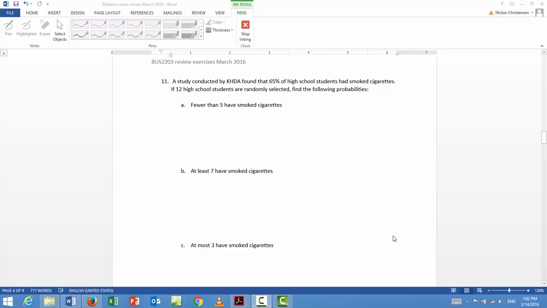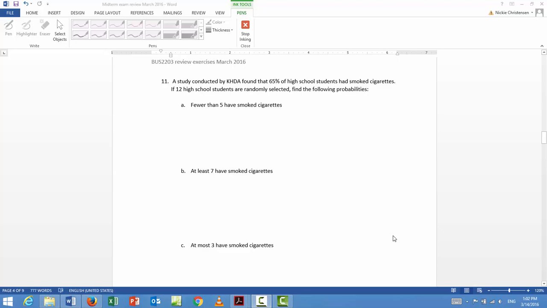All right, this is the midterm review, page 4. Okay, so there's just one problem on page 4, but it has 4 parts. It tells us that a study conducted by KHDA found that 65% of high school students had smoked cigarettes. If 12 high school students are randomly selected, find the following probabilities.